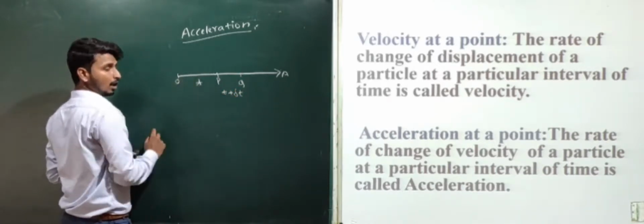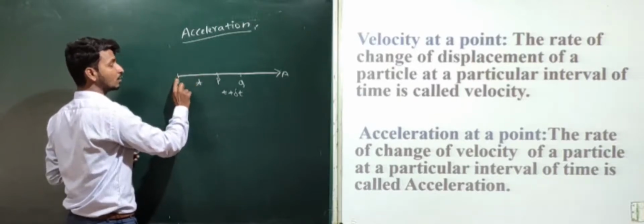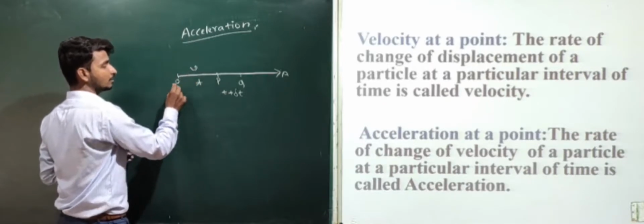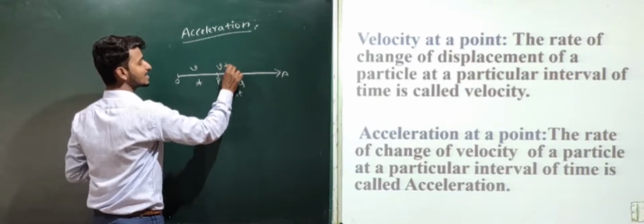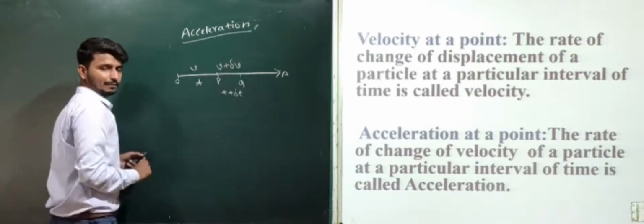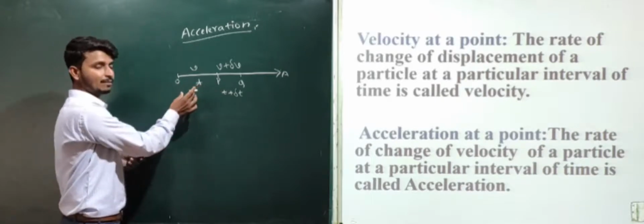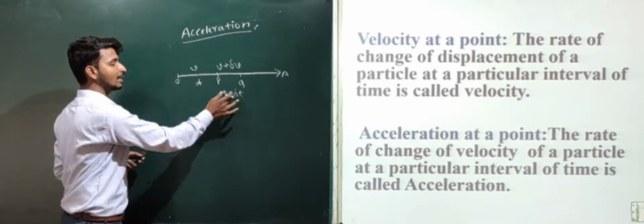Here the velocity of the particle at P will be v, and the velocity of the particle at Q will be v plus delta v. We know the time taken by the particle to reach from O to P will be t, and O to Q will be t plus delta t.